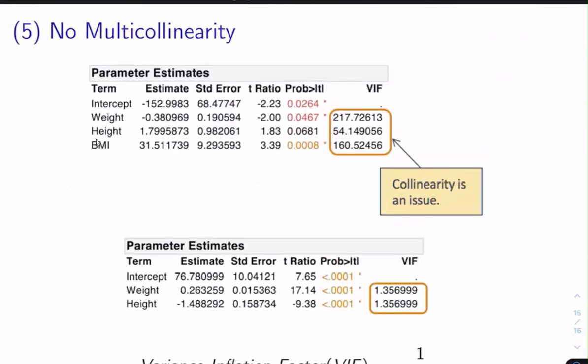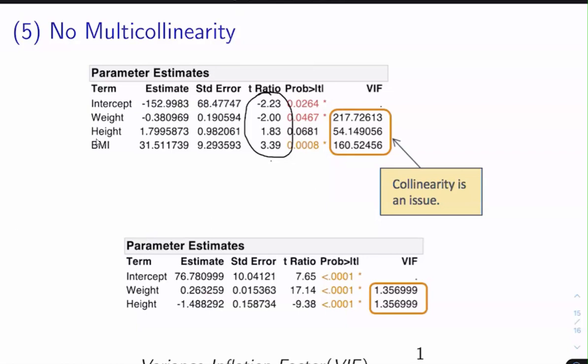If multi-collinearity is present in your data set or in the model, one of the problems is that you can detect it also from the report that you get after building a linear regression model. See here, I have told you while interpreting the parameters of the linear regression model, the absolute value of the t statistic should be very high. See here, all the t statistics values are in the range between 1, 2, and 3.